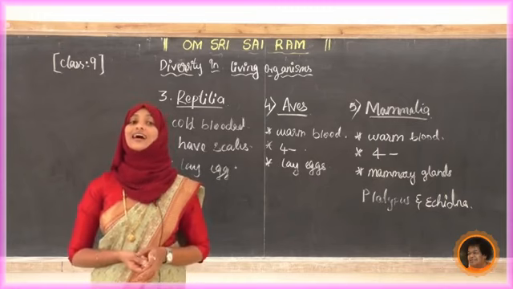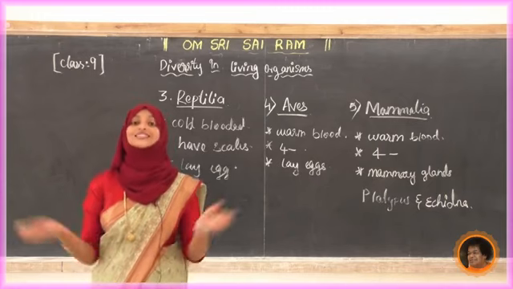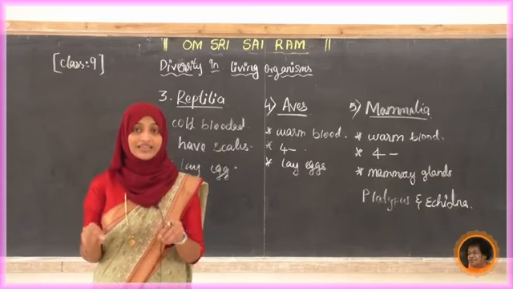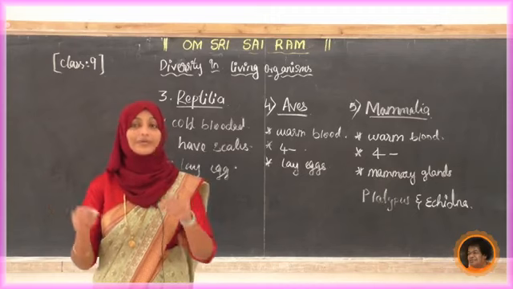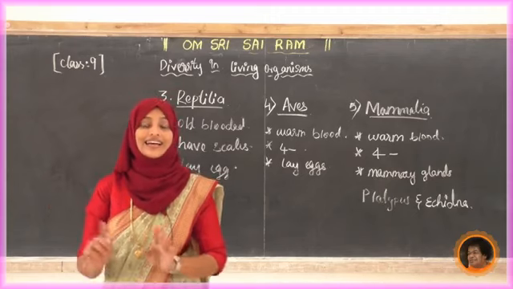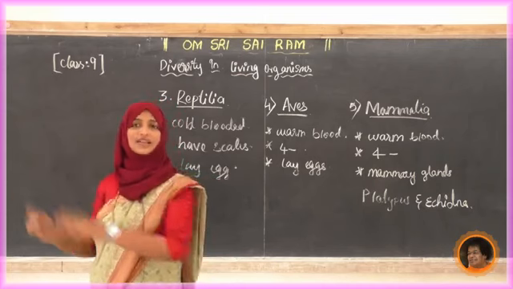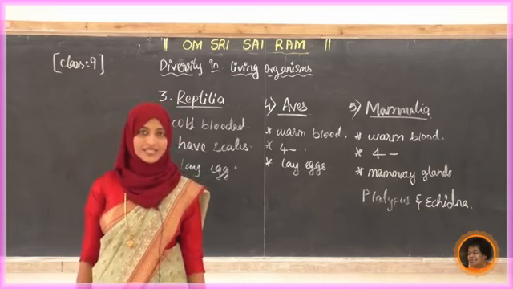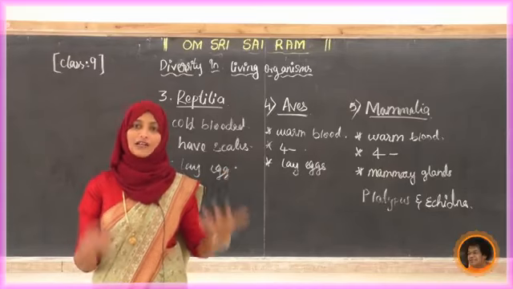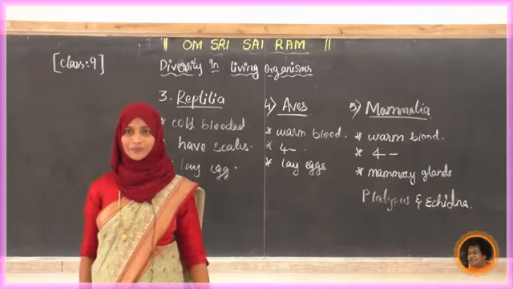They are the mammalia, because they also nourish their young ones by giving milk, and they have mammary glands. Because of that we are not adding these animals along with the fish or pisces group. We are adding dolphin, blue whale, all those things in this mammalia.